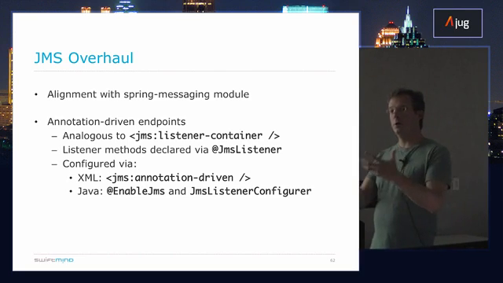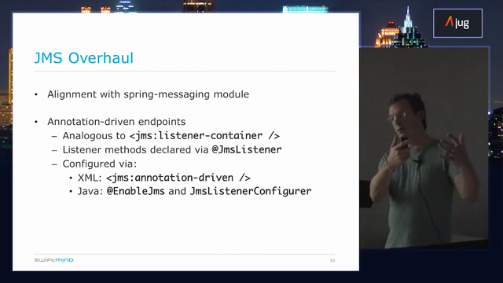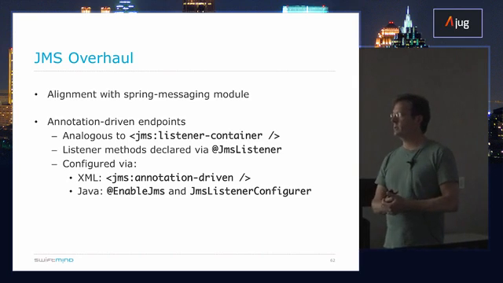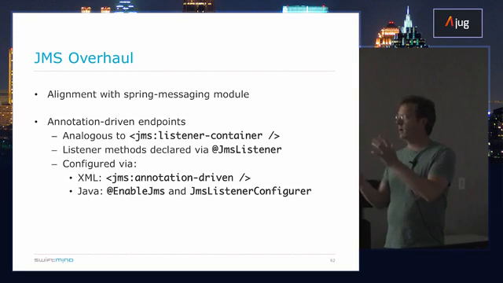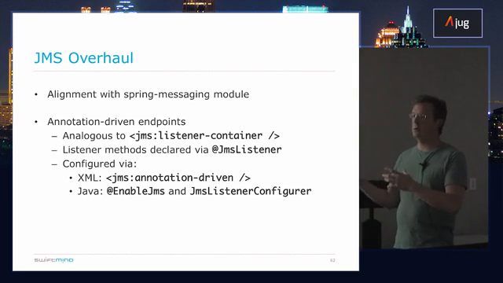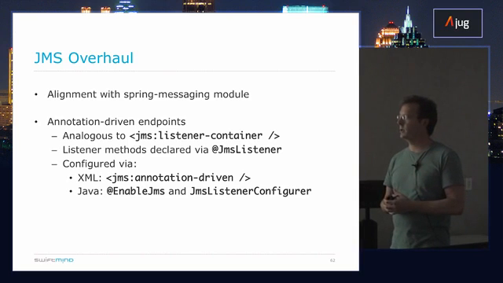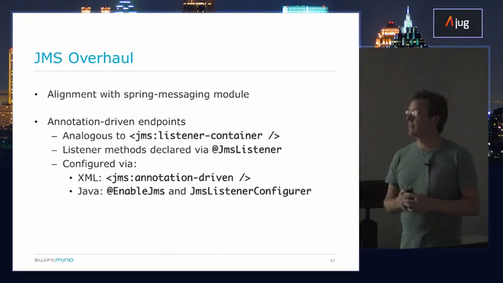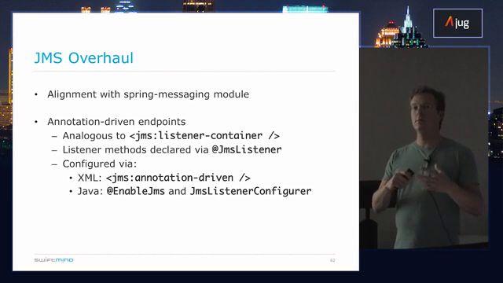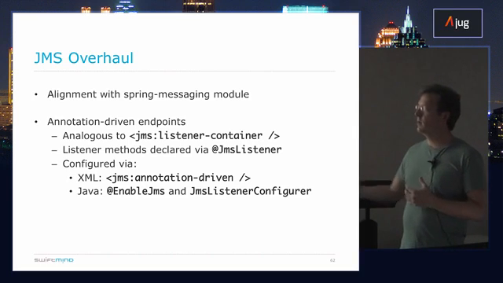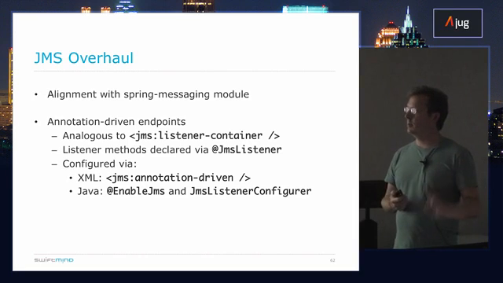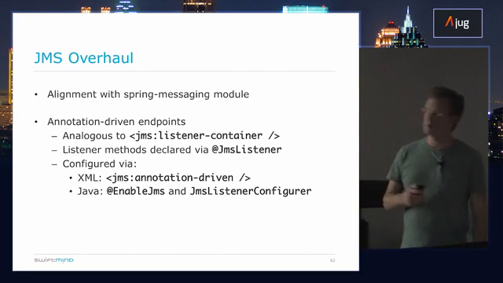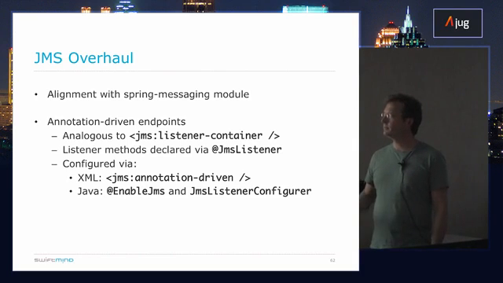So you could basically have your POJO service, and you could say, when a message comes in on JMS on this queue or this topic, I want this method to be invoked on my service, and automatically marshal and unmarshal from the JMS message type into my model types with a configured message converter. But again, that was using XML as a configuration, and now we have this new @JmsListener. It also just came out, got implemented, or sorry, checked in the last week into master for 4.1.